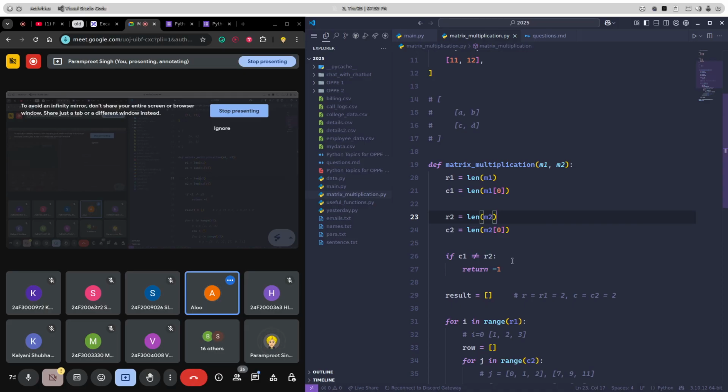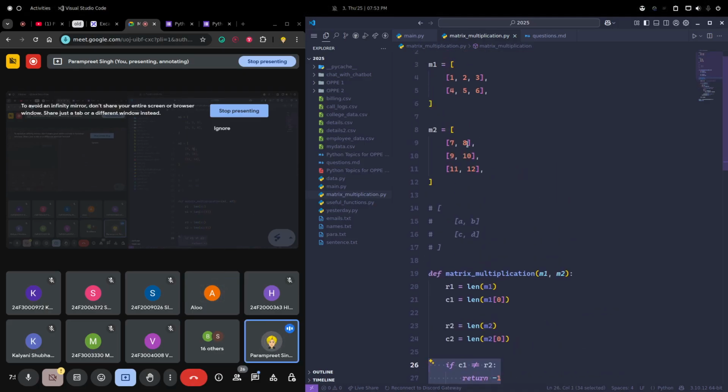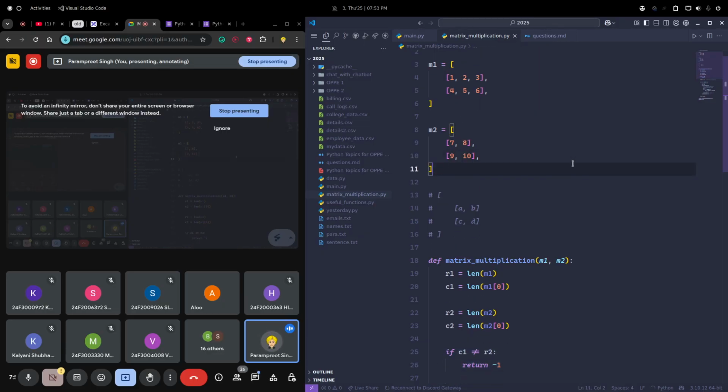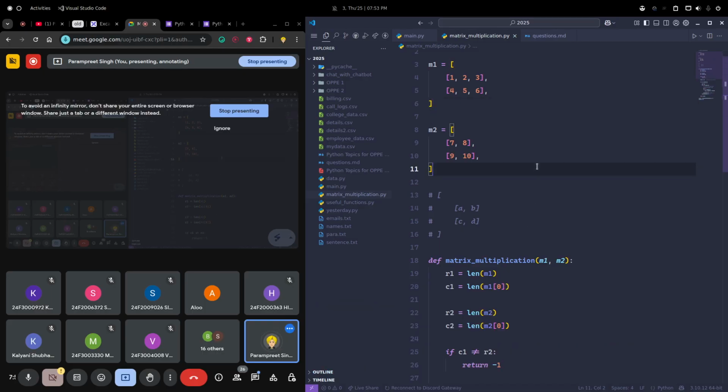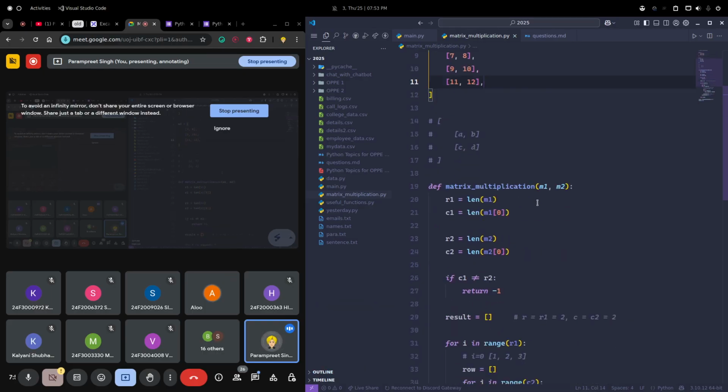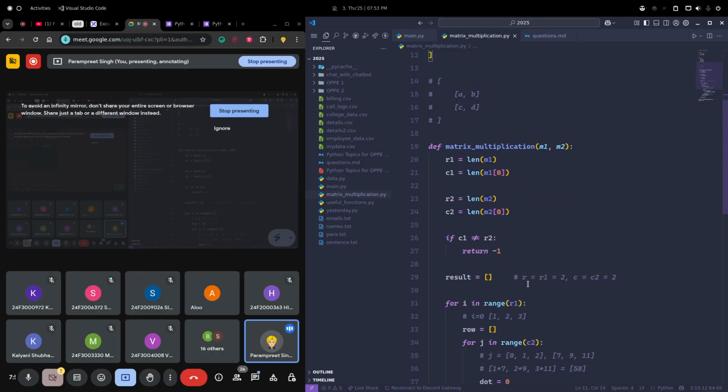If they are not equal, let's say I change the order of this. If I remove a row from here, so now it's a 2 by 2 matrix. Now if I run this, I'll get -1 here. That means I cannot simply multiply these two matrices. This is just a pre-check which we should do. We don't know what kind of output we are getting.